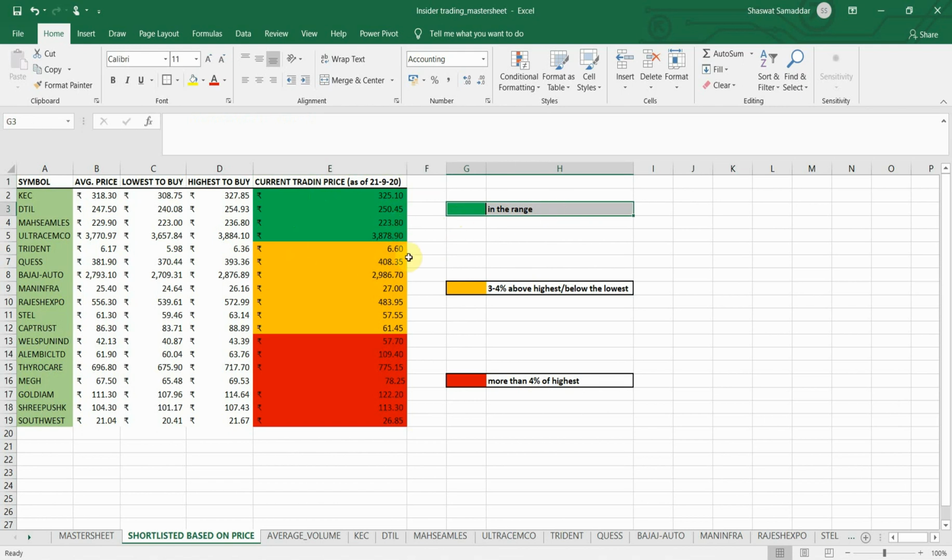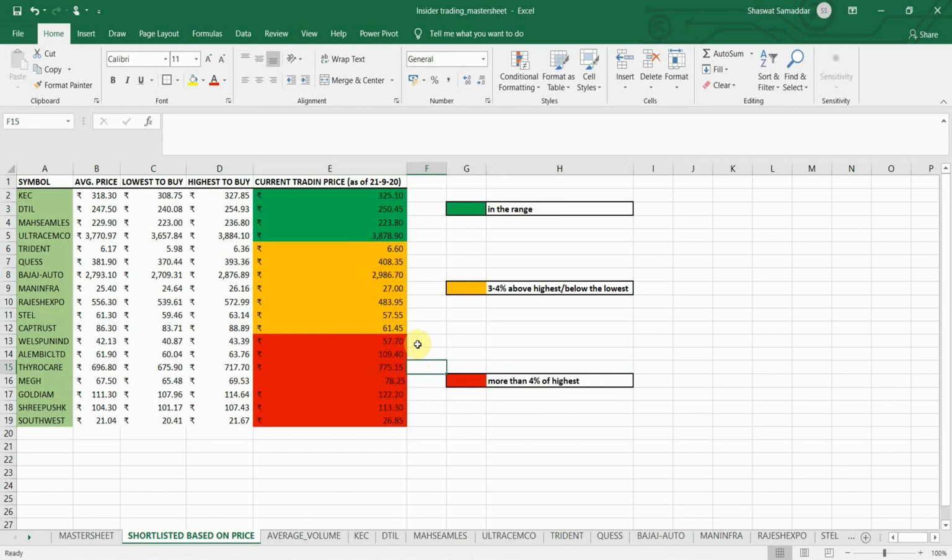If the current trading price is 3 or 4% above the highest price, or it is below the lowest price to buy, then I have color coded it as yellow. And if the stock has gone way too up, more than 4% above the highest point to buy, then I have color coded it as red.